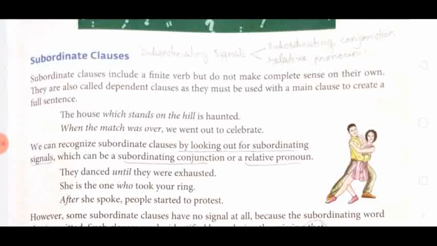The house which stands on the hill is haunted. When the match was over, we went out to celebrate. We can recognize a subordinate clause by looking out for subordinating signals, which can be a subordinating conjunction or relative pronoun. In the first sentence, 'which' in 'the house which stands' is a relative pronoun, and in 'when the match was over, we went out to celebrate', 'when' is a subordinate conjunction.